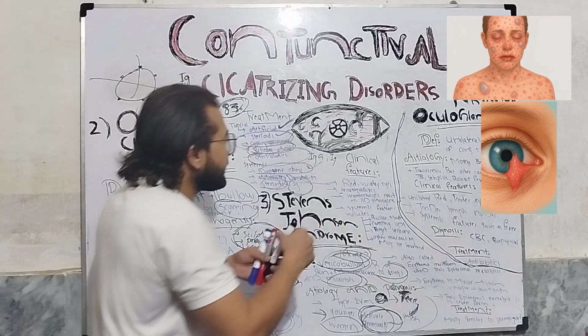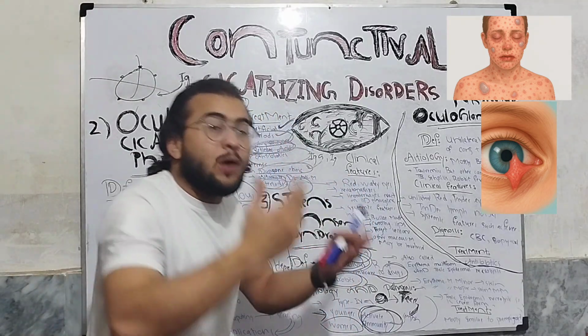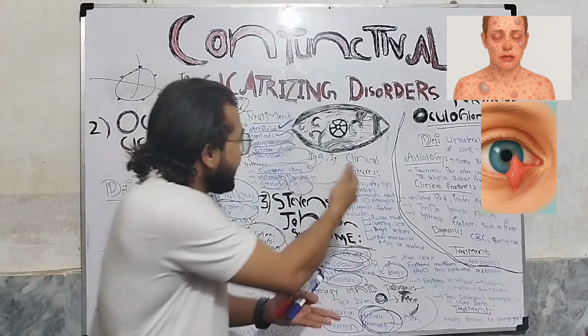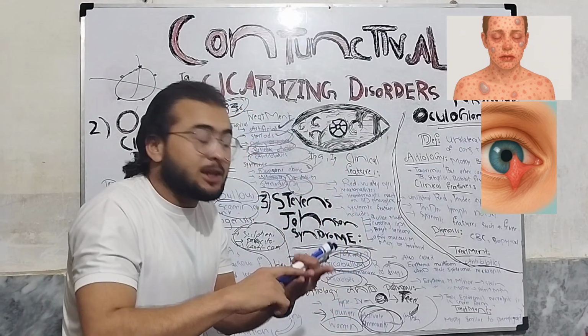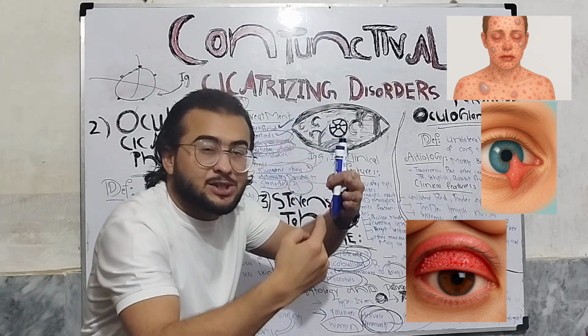For example, with these clinical features, the patient will have red watery eyes. We know that this is an allergic reaction, so there will be follicular conjunctivitis, there will be follicles on the conjunctiva.